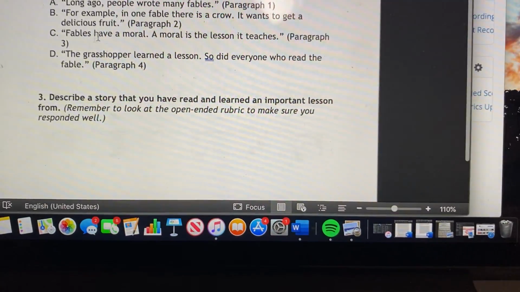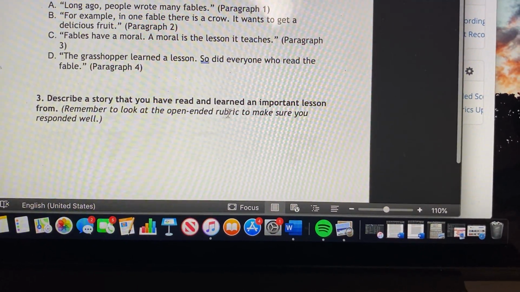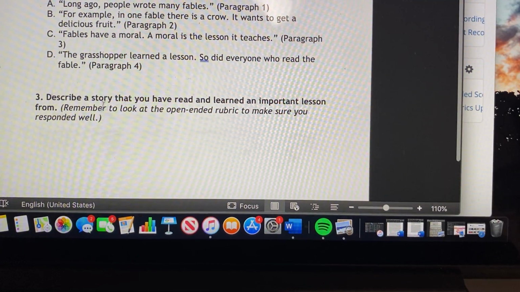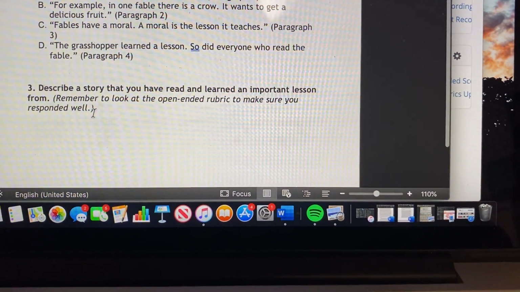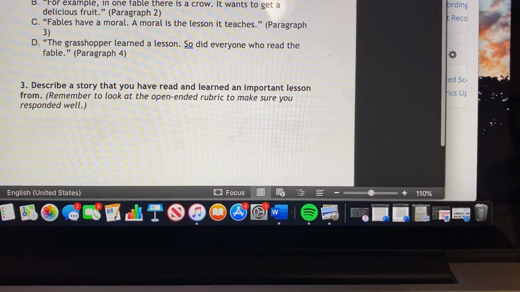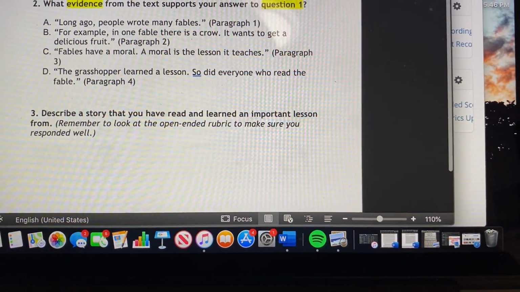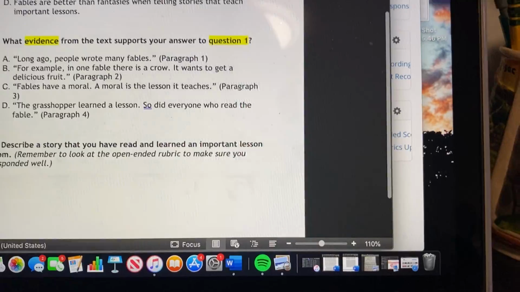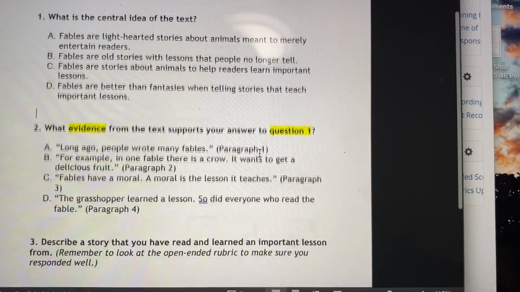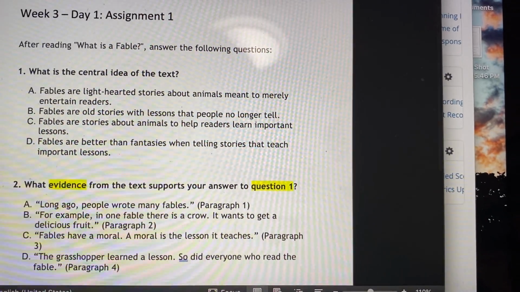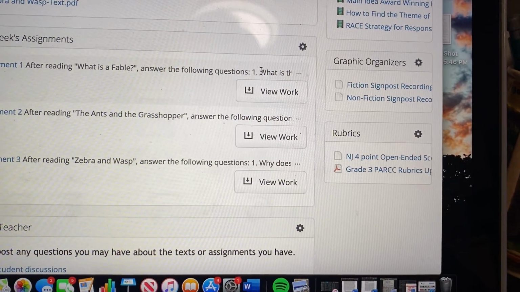And the last one says, describe a story that you have read and learned an important lesson from. Remember to look at the open-ended rubric to make sure you responded well. So there is an open-ended rubric. It's on PowerSchool, which I will show you guys after we read the story. And then we'll also attach it. So let's read here.